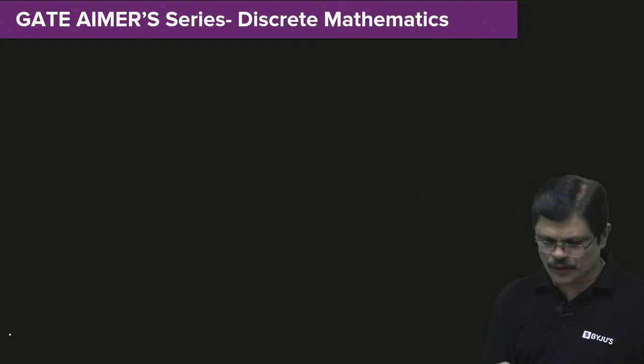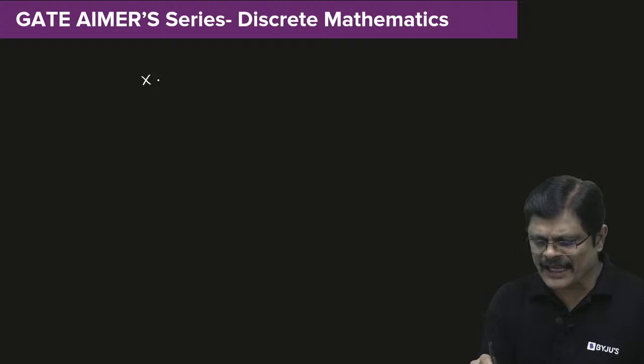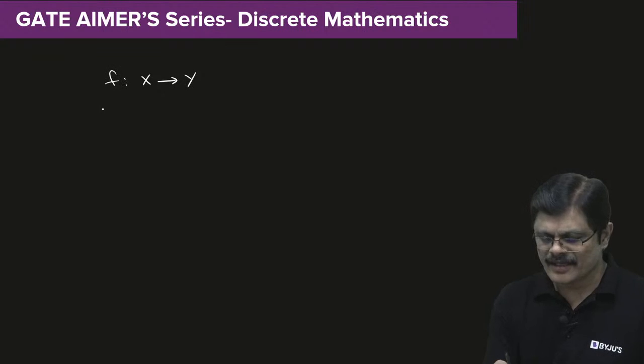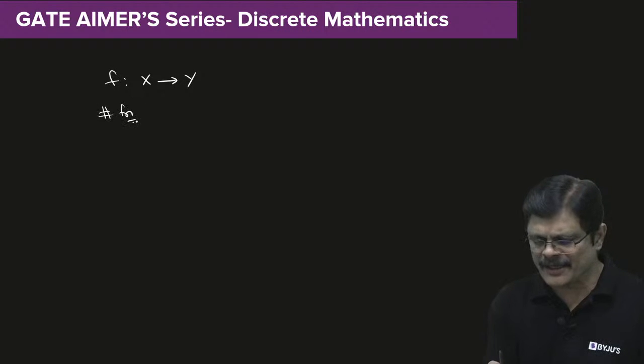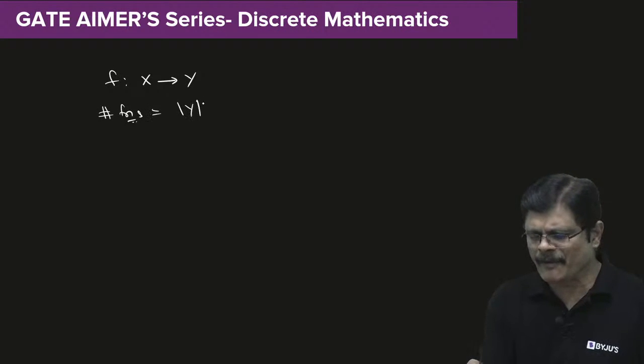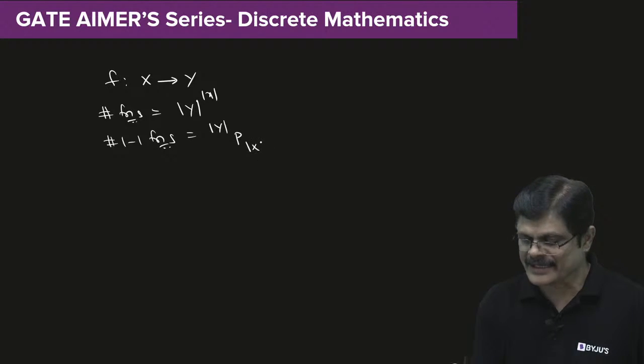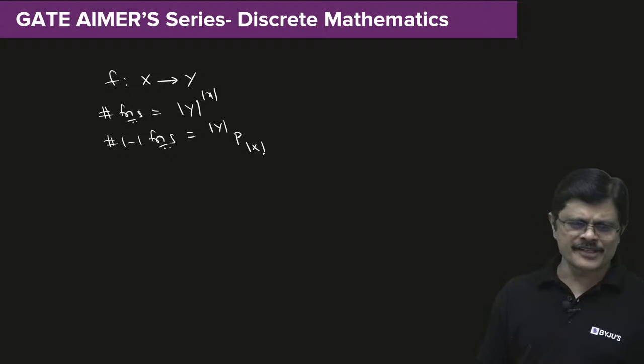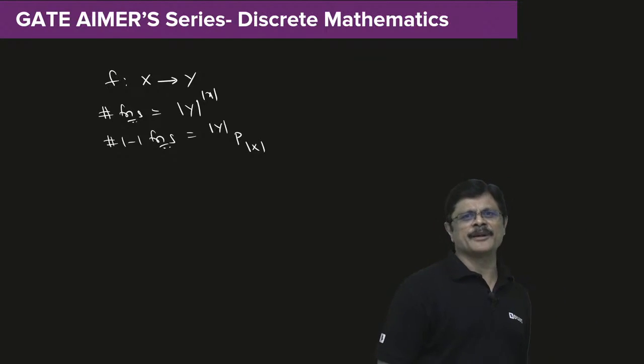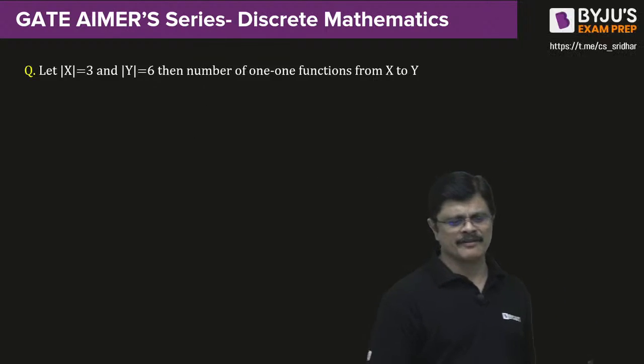For those who do not know, if you are having set X, set Y mappings, the number of functions is given by the formula y power x. The number of one-one functions is given by the formula y P x, a permutation. And onto functions, I'll solve a problem there. I'll explain how to find onto functions, my dear friends.